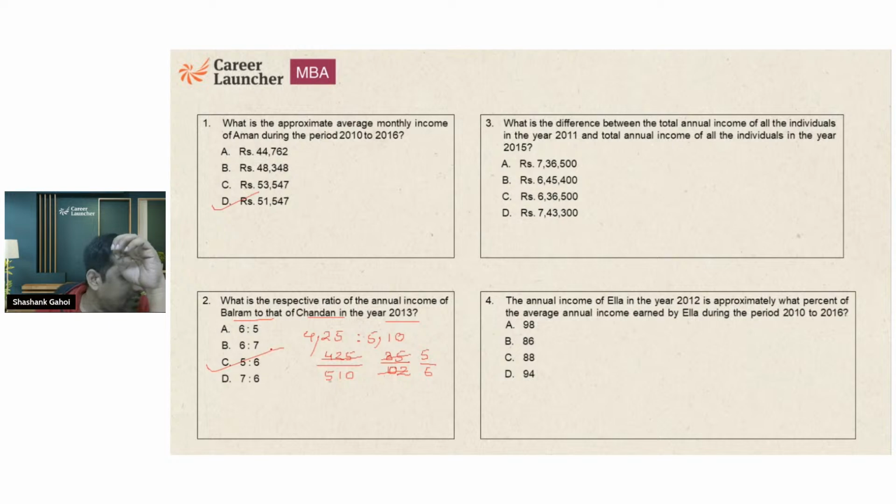Roshan is asking, sir, do MICAT calls depend on reservation profile, etc.? Roshan, when we talk about MICAT calls, your CAT is a qualifying thing. I think the cutoff is 80 percentile. If you get 80 percentile above in CAT or 80 percentile above in XAT, you are qualified for MICAT. Your calls will be solely based on MICAT score. So remember that you have to write MICAT to get a call from MICA, and you need to perform well.